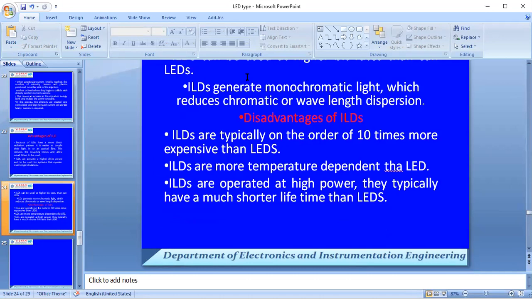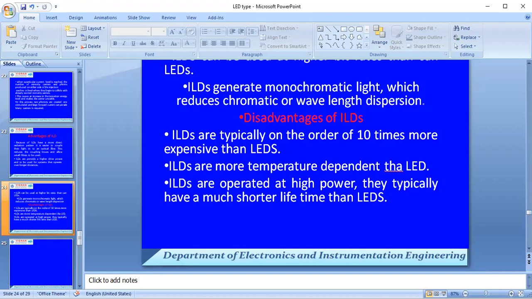The optical detectors are classified into two categories: PIN diode and avalanche photodiode, that is, PIN and APD. The PIN diode we have already discussed. Before discussing the PIN diode operation, we saw three parameters: cutoff wavelength, responsivity, and quantum efficiency.